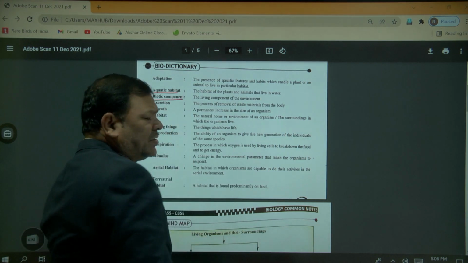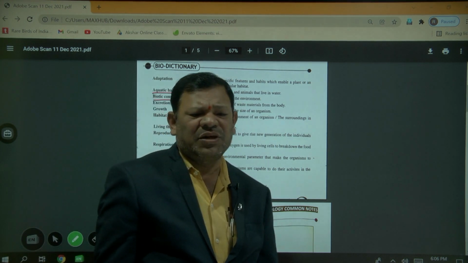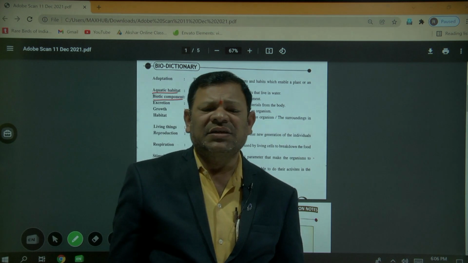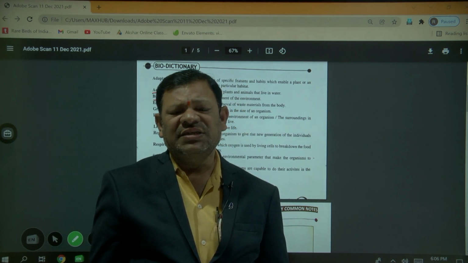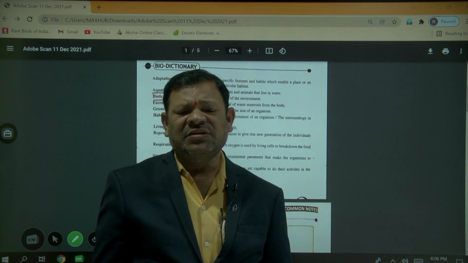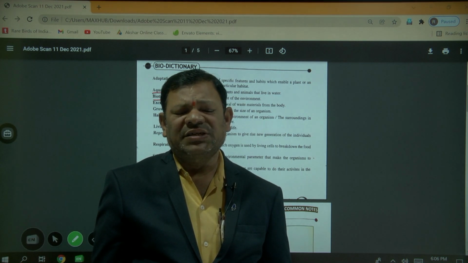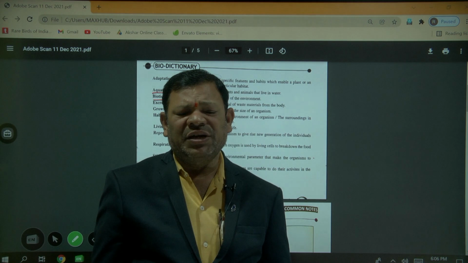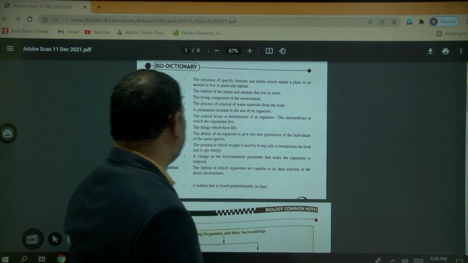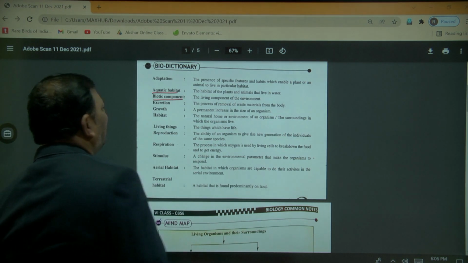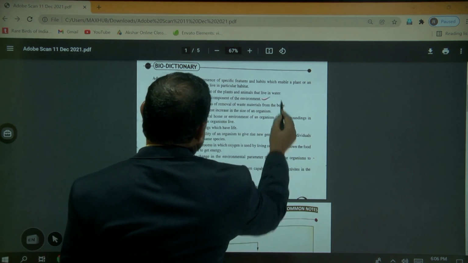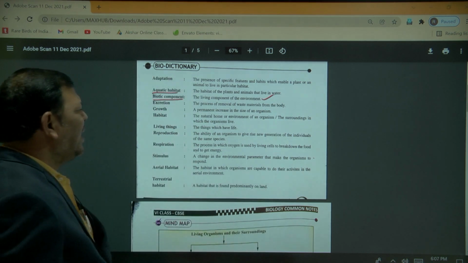Biotic components means, especially on the earth, the things which have life are called biotic components. Plants, animals and microorganisms are the biotic components. The living component of the environment is called the biotic component.